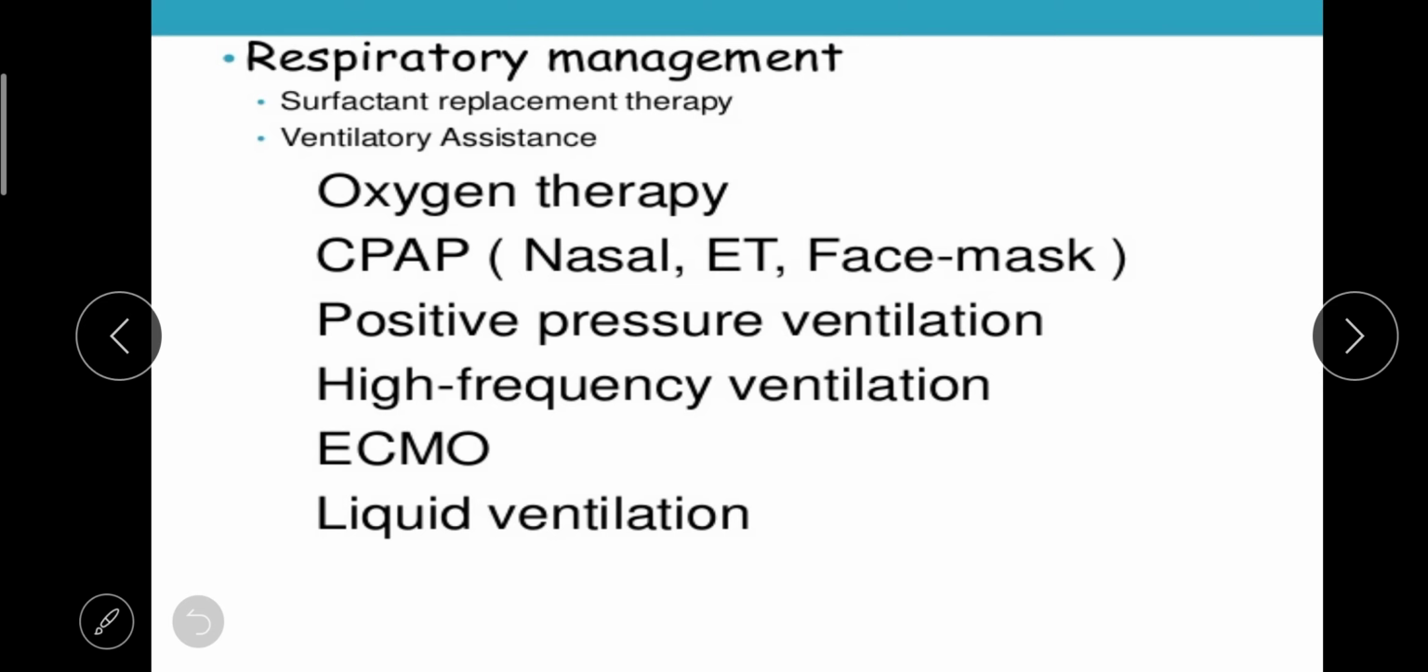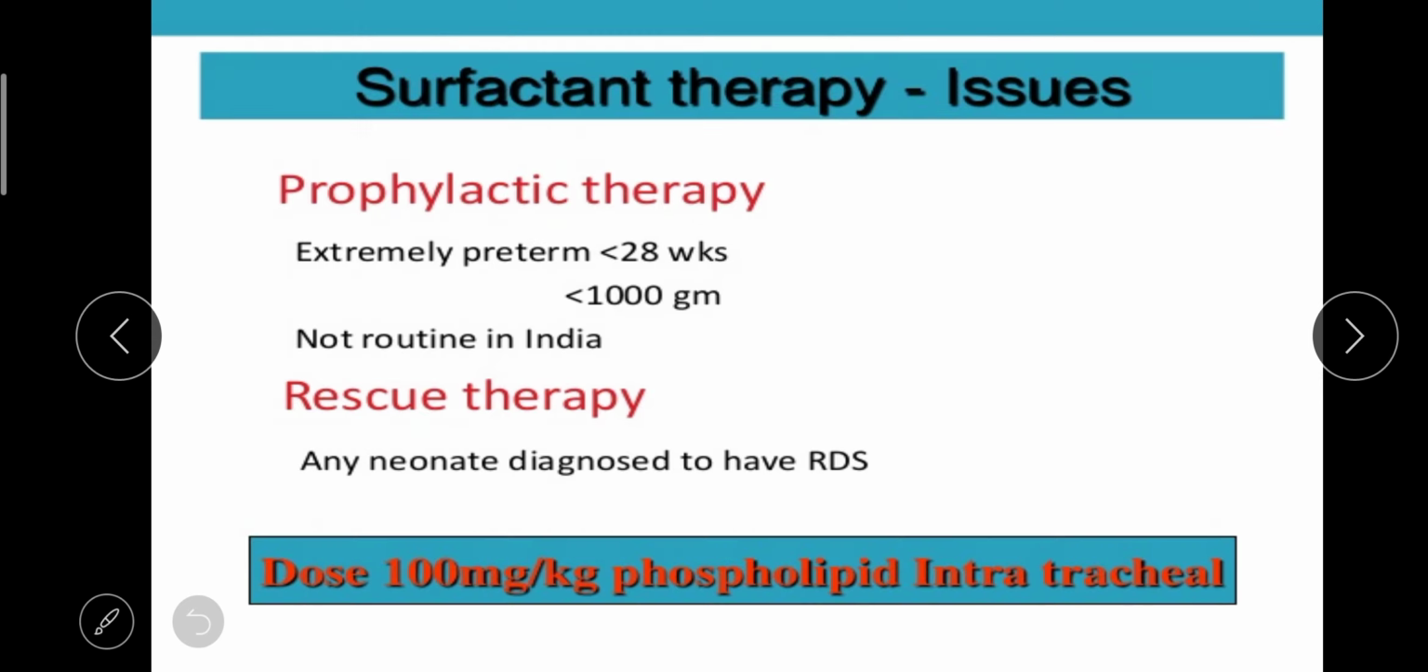extracorporeal membrane oxygenation. So what is the meaning of it? It is a treatment process where we use a pump to circulate the blood through an artificial lung and back into the bloodstream, for the sick baby. This is the ECMO procedure. Next one is liquid ventilation.